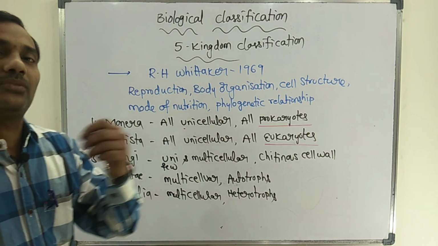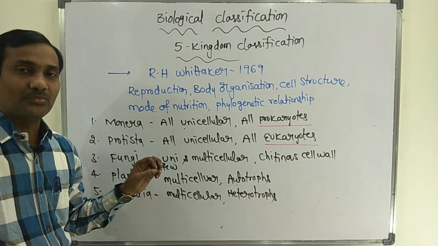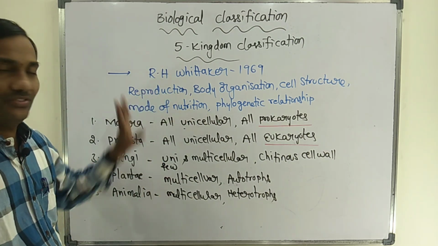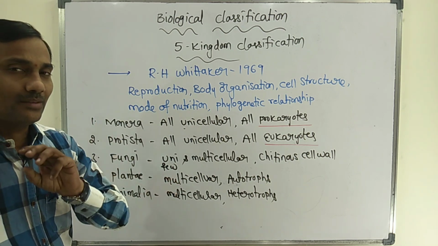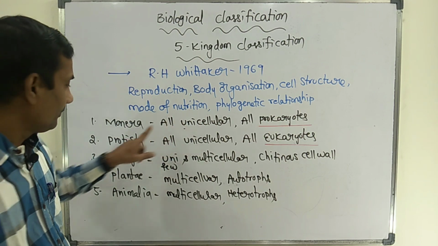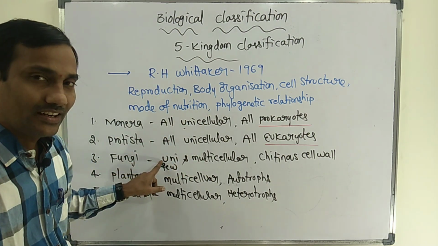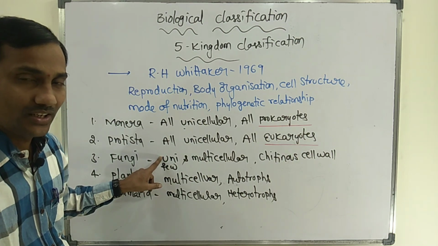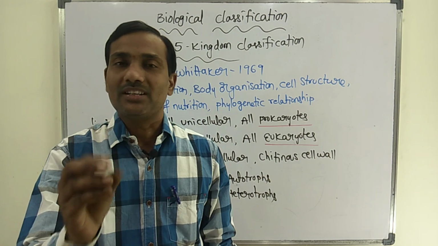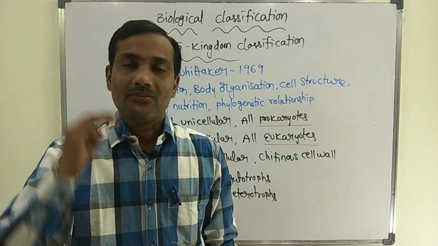So in the exam, what type of questions can you expect? In how many kingdoms are unicellular organisms placed by R.H. Whittaker? In the Monera kingdom, unicellular organisms are there. In the Protista kingdom, unicellular organisms are there. In the Fungi kingdom, a few unicellular organisms are also there. So in total, three kingdoms: Monera, Protista, Fungi.